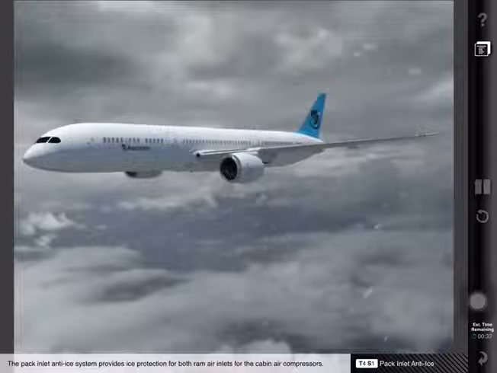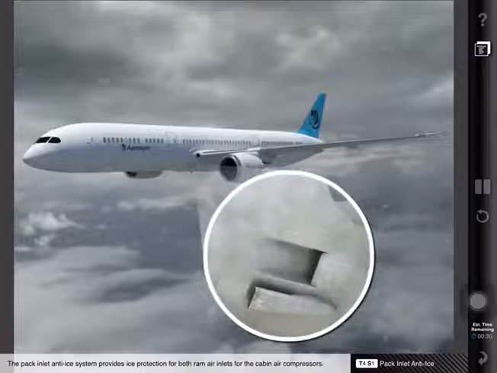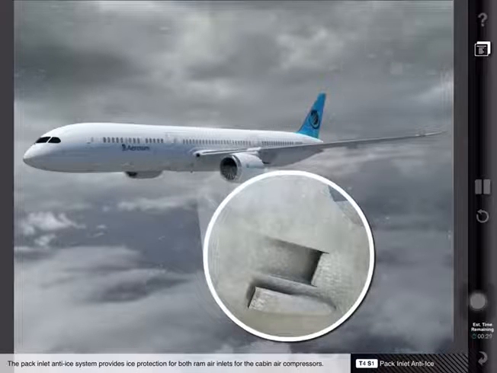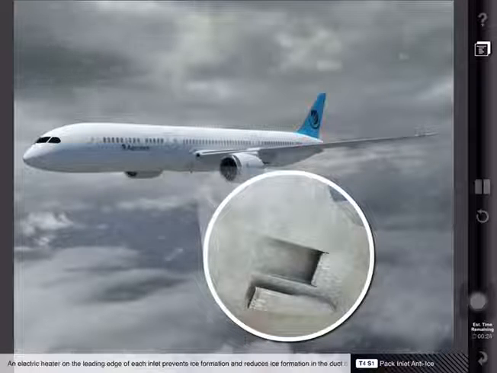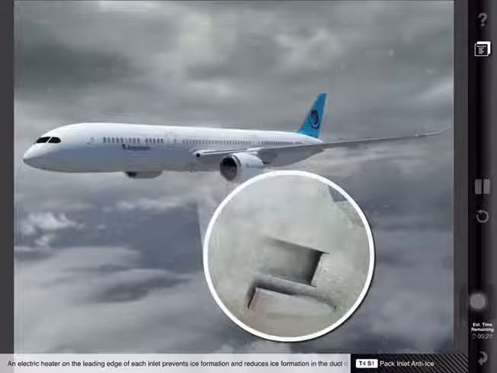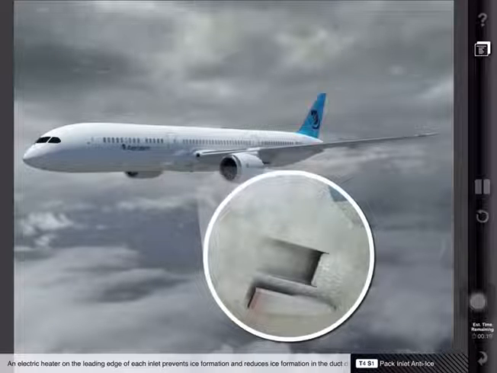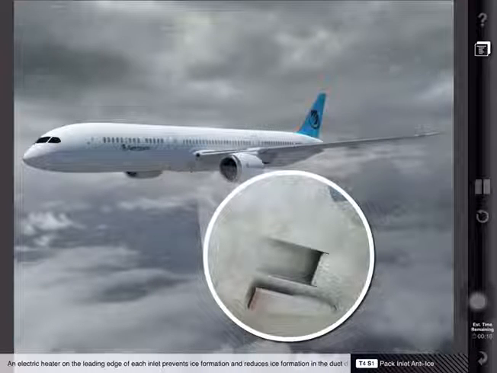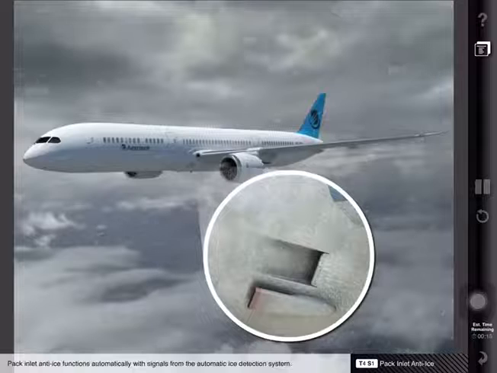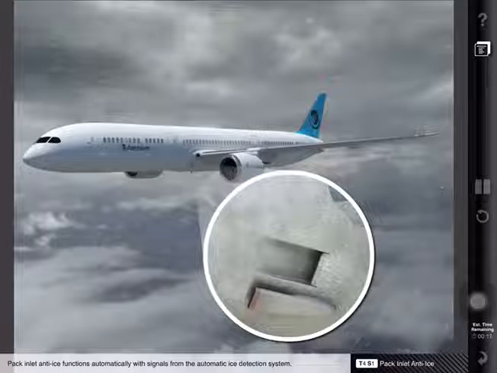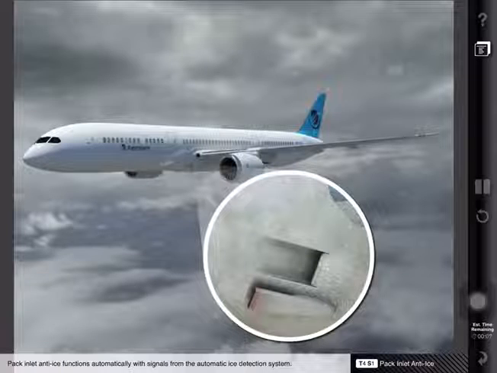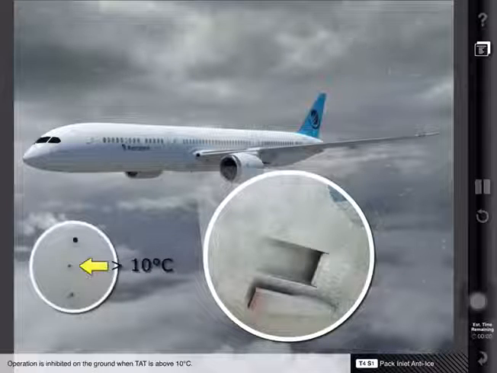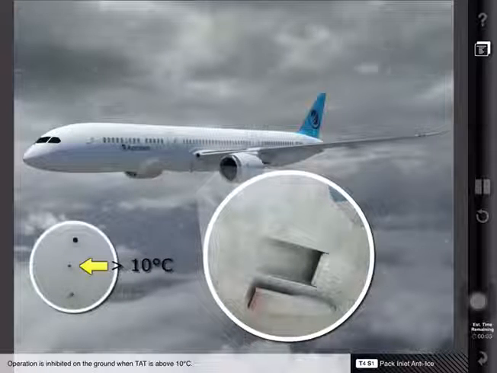The PAC inlet anti-ice system provides ice protection for both ram air inlets for the cabin air compressors. An electric heater on the leading edge of each inlet prevents ice formation and reduces ice formation in the duct during icing conditions. PAC inlet anti-ice functions automatically with signals from the automatic ice detection system. Operation is inhibited on the ground when TAT is above 10 degrees Celsius.